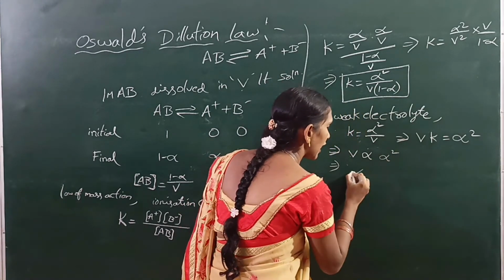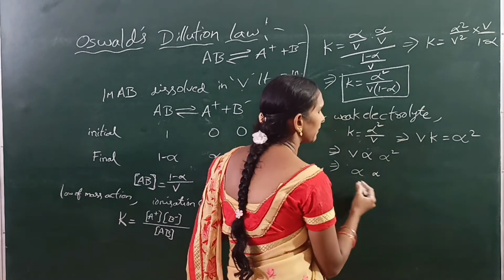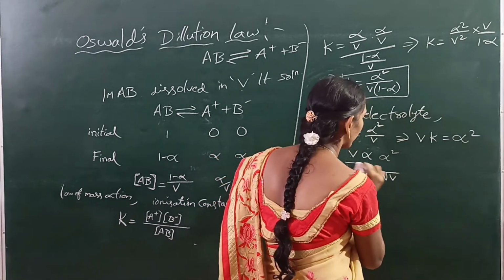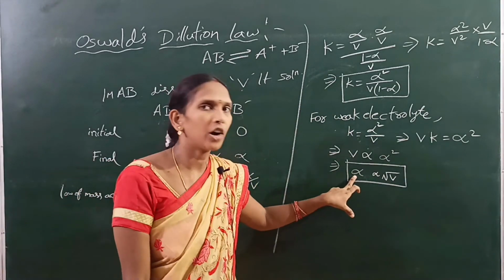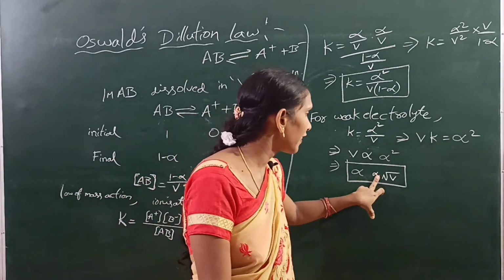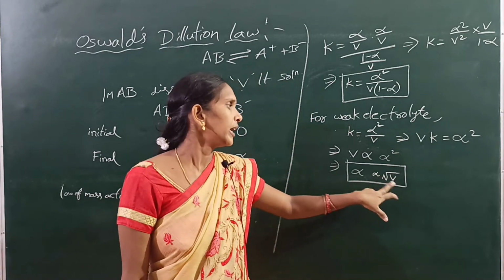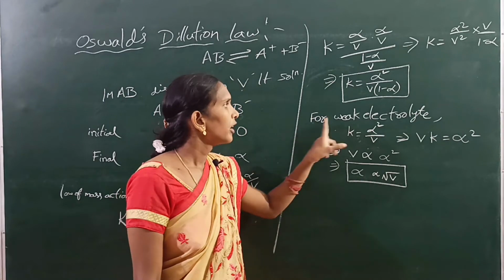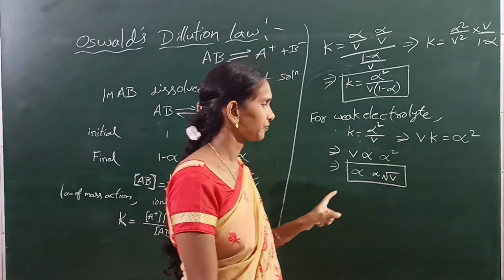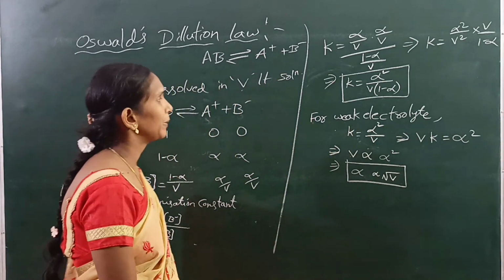That means alpha is directly proportional to the square root of the volume. The degree of ionization is directly proportional to the square root of the volume of the solution for a weak electrolyte.